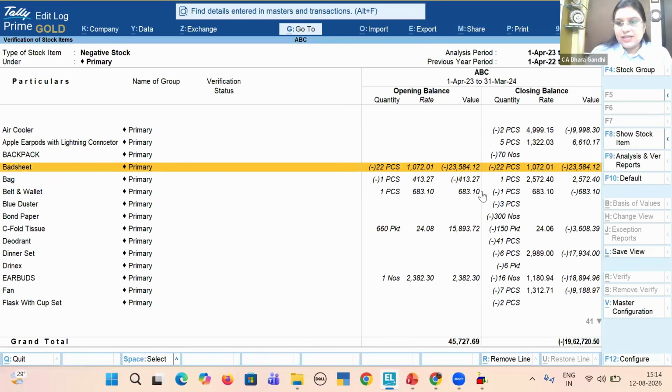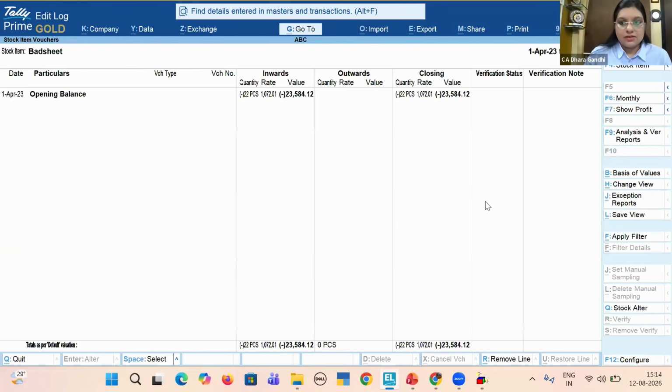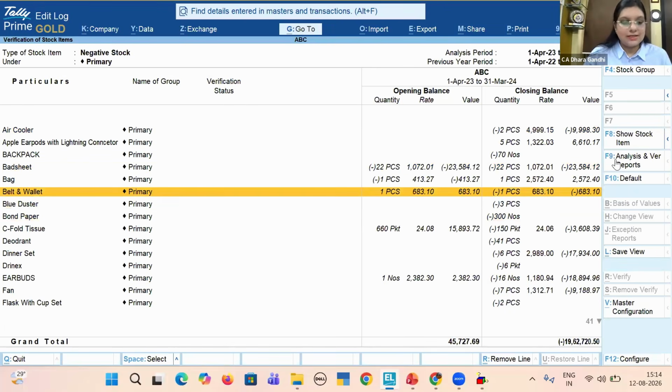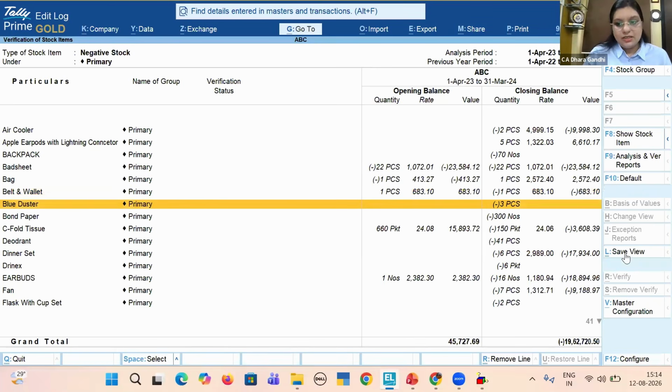Similarly, if you want to see any specific stock, why it has gone negative, on what date it has gone negative, you can use the option of show stock item. You'll be able to see the stock item here. Opening was negative, the inward date is later, the outward is before the inward, which is not possible. So that is a red dot for your audit. That should come in a query. Similarly, you can save this view for this company, and you can save this view for a different company.